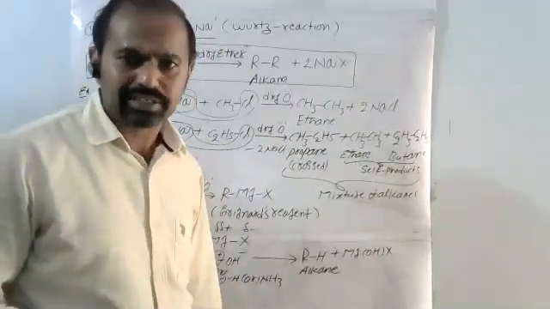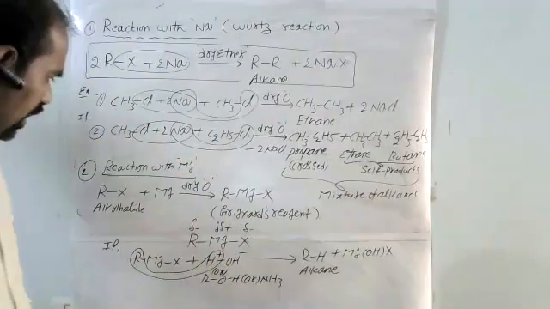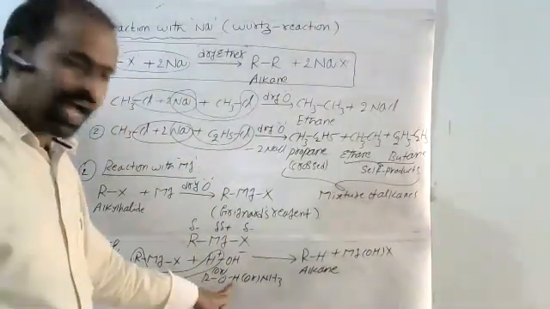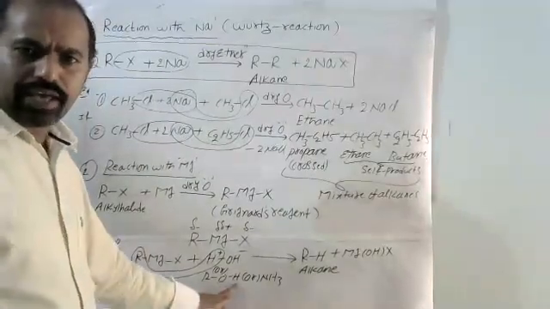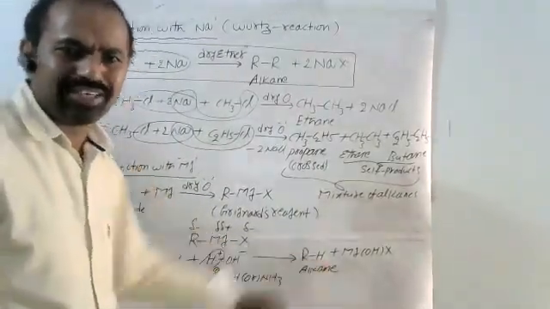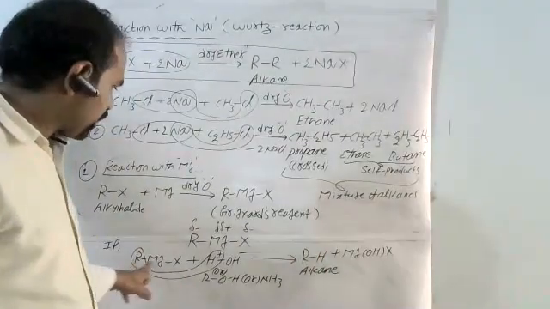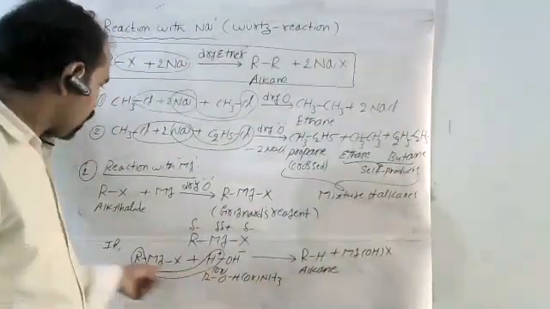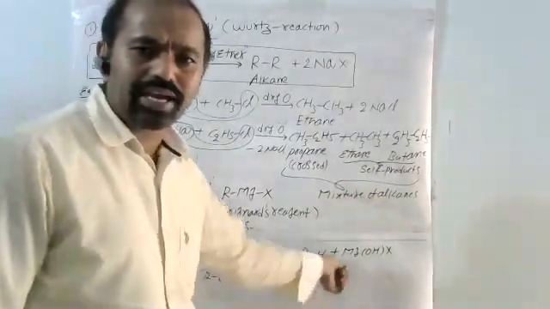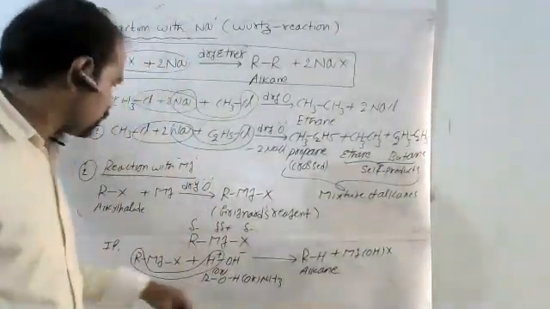It is a byproduct. Not only here, if it reacts with alcohol, they are also the same. R combined with H, we get RH. If Grignard's reagent reacts with ammonia, they are also the same. R combined with one hydrogen, we get alkane. Okay, it is also important.